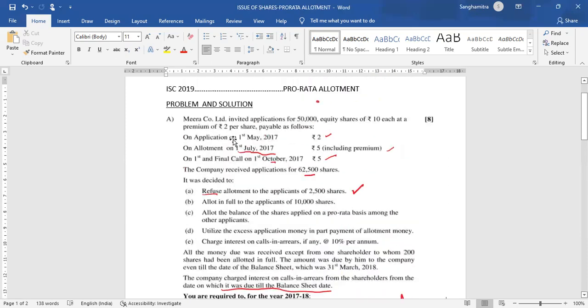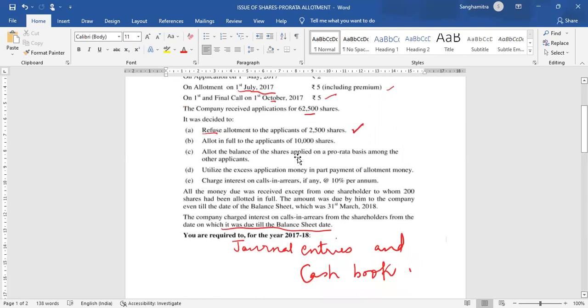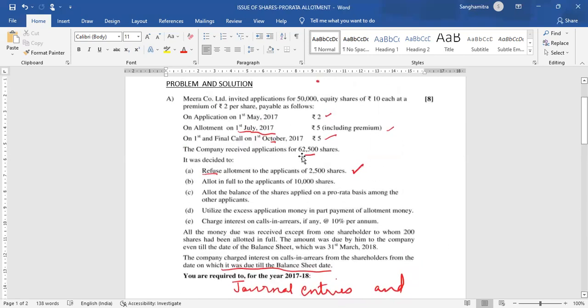That is application. On 1st May 2017, 2 rupees is being asked for on application, and the company receives applications on 62,500 shares. So 62,500 shares into 2 rupees per share is what it will receive on application.